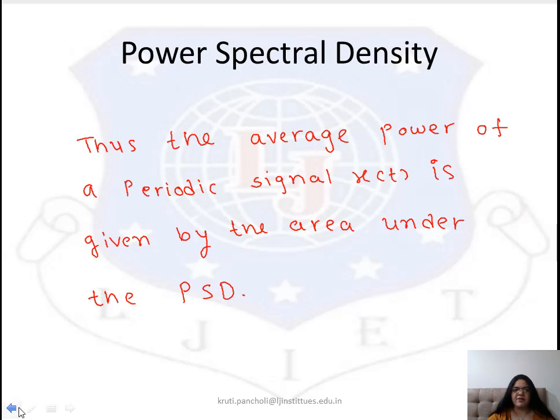Therefore the average power of a periodic signal x(t) is given by the area under the PSD.